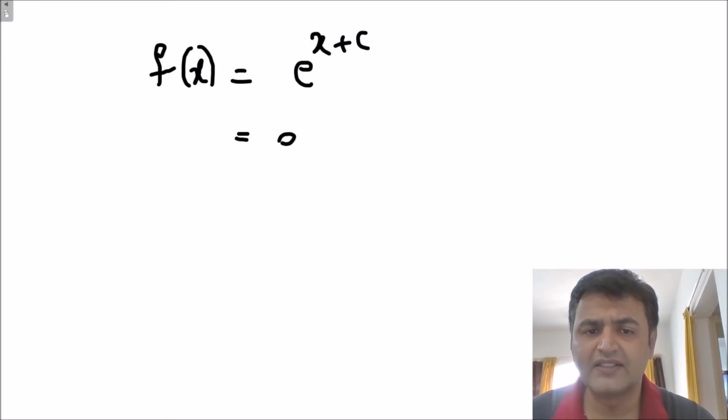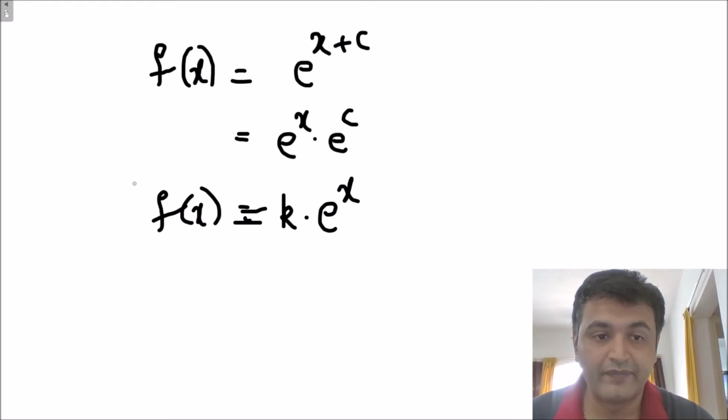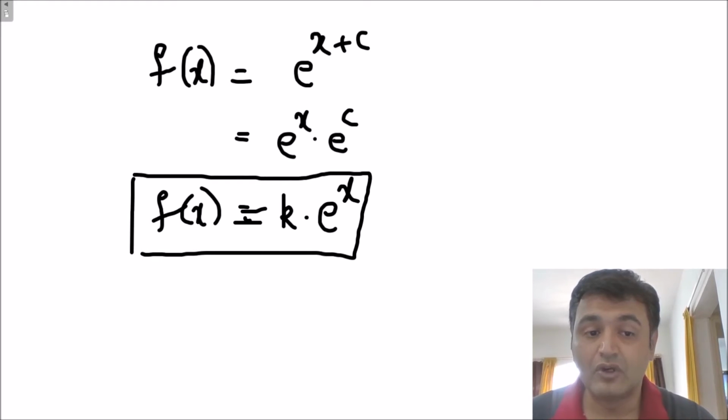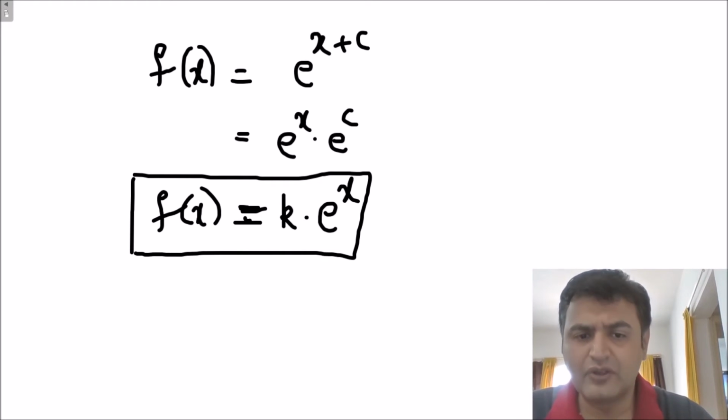And again by the law of indices, you know that this is e raised to x into e raised to c, and you call e raised to c some constant. So you have k into e raised to x. Thus if you have a non-zero function such that its derivative is equal to the same function, then that function has to be a scalar multiple of the exponential function. You can verify: you take the derivative of k into e raised to x, you again get k into e raised to x.